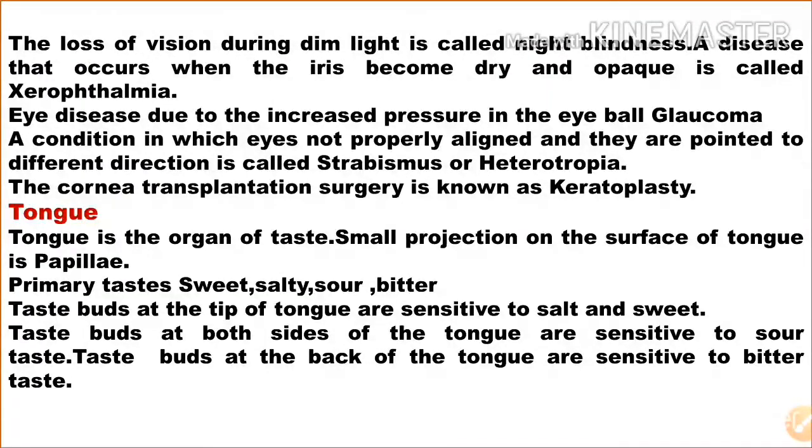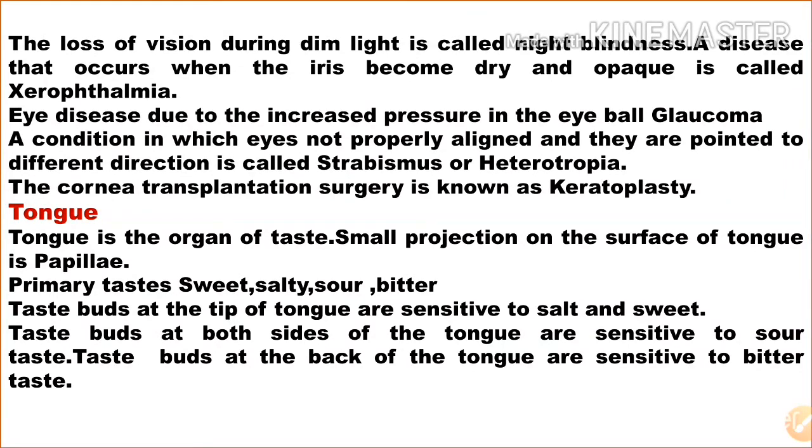The loss of vision in dim light is called night blindness. The disease that occurs when the iris becomes dry and opaque is called xerophthalmia.